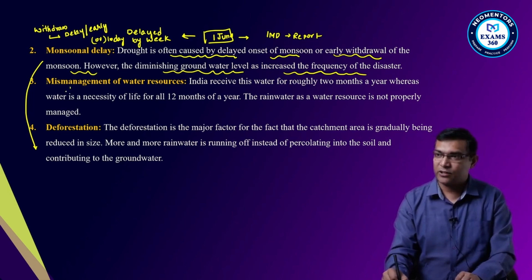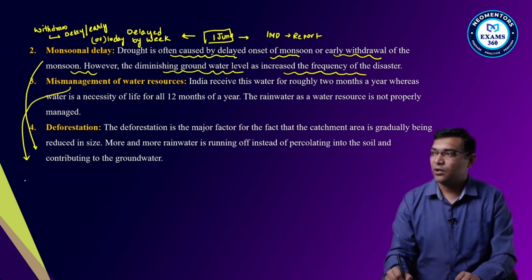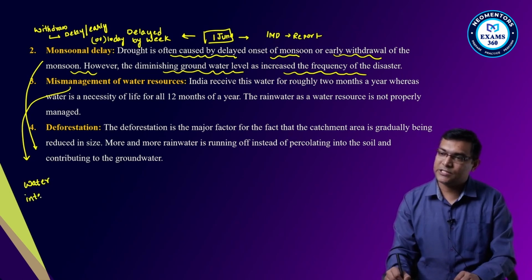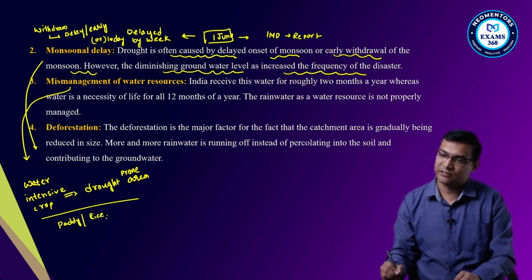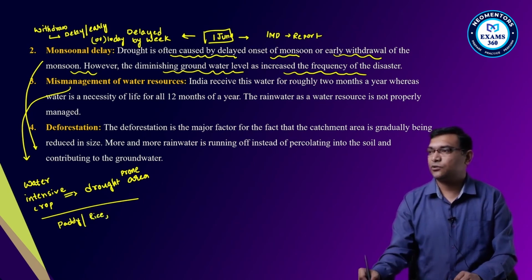Then mismanagement of water resources. Why does drought occur? Because of growing water-intensive crops like paddy or rice, wheat, etc., in drought-prone areas.